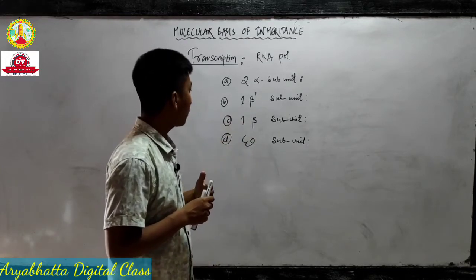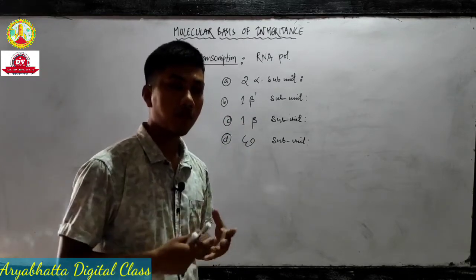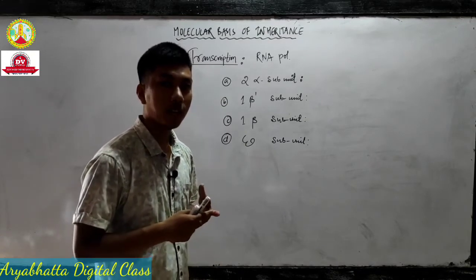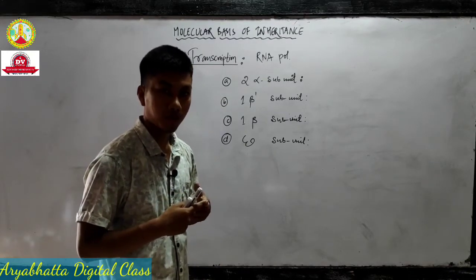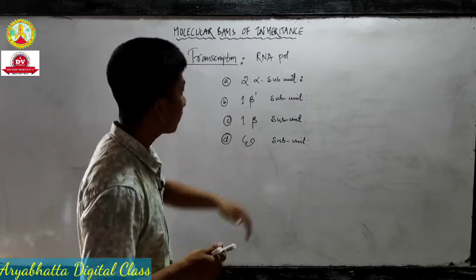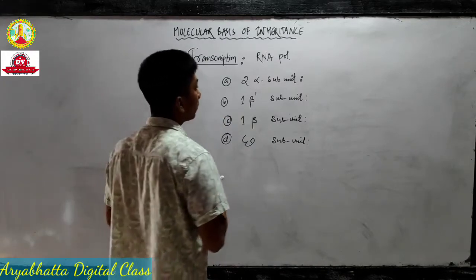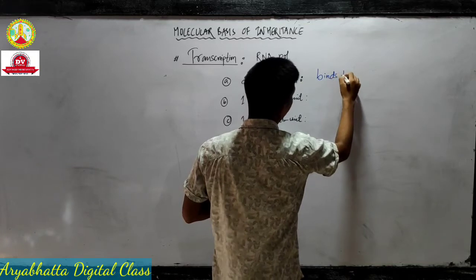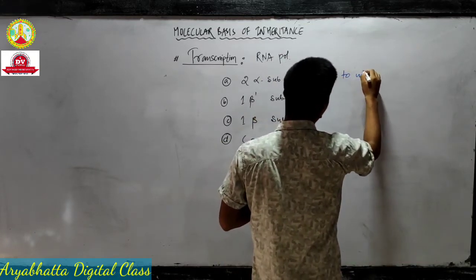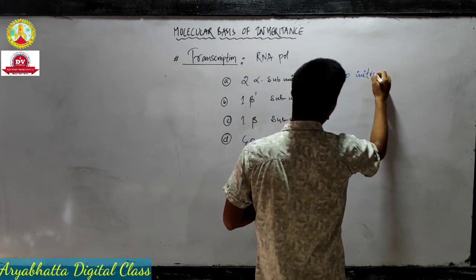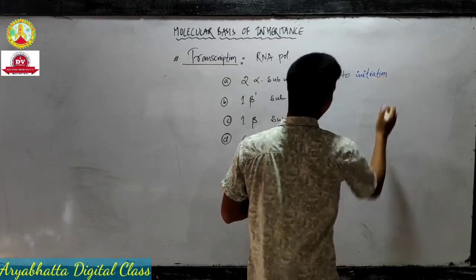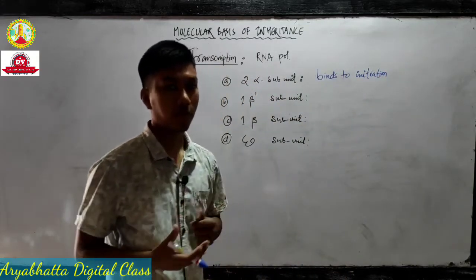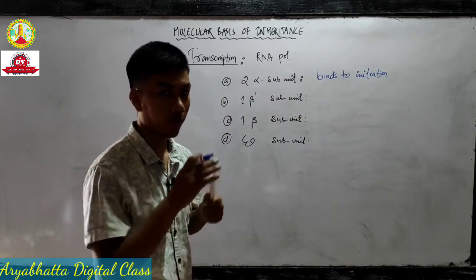All those subunits have a specific role to play during the transcription process. 2-alpha subunit, what does it do? It binds to the initiation protein. You will understand when we discuss the actual process. For now write down this function.